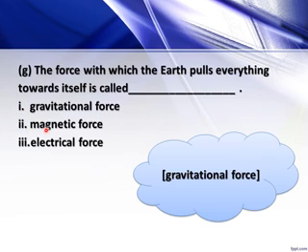And magnetic force means the force that is produced because of magnets. And electrical force is produced between two charged objects like positive charge and negative charge. Okay, so the force with which earth pulls everything down towards itself is called the gravitational force. Okay, so answer is gravitational force.